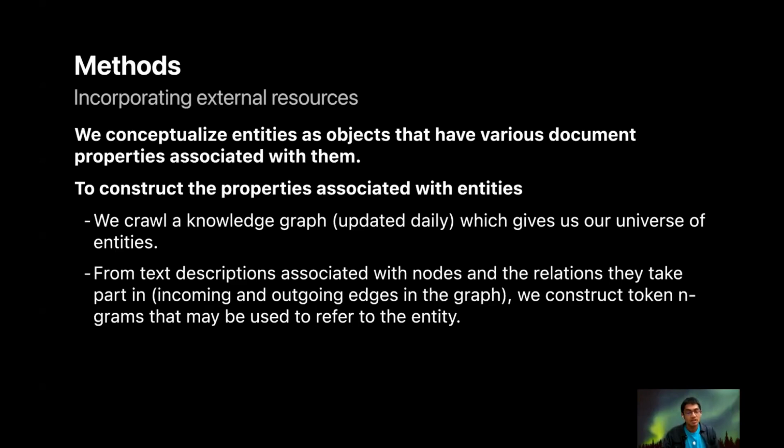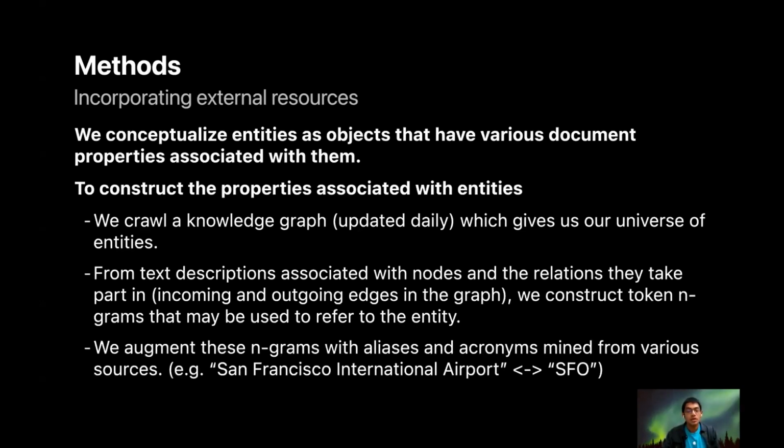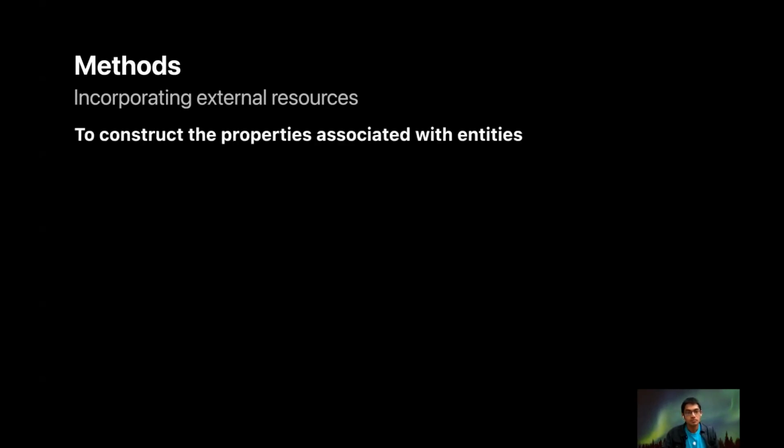From text descriptions associated with nodes and the relations they take part in, like incoming and outgoing edges in the graph, we construct token n-grams that may be used to refer to the entity. We augment these n-grams with aliases and acronyms mined from various sources. For example, San Francisco International Airport can also be referred to as SFO.